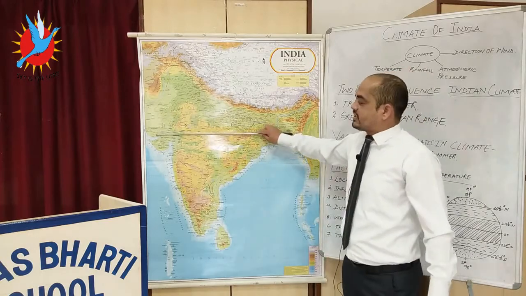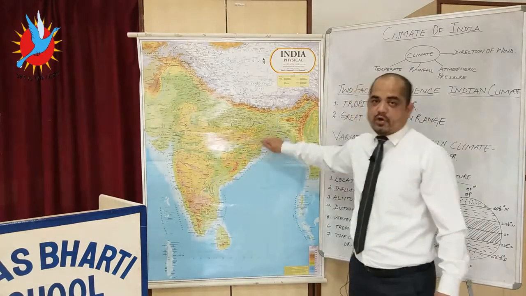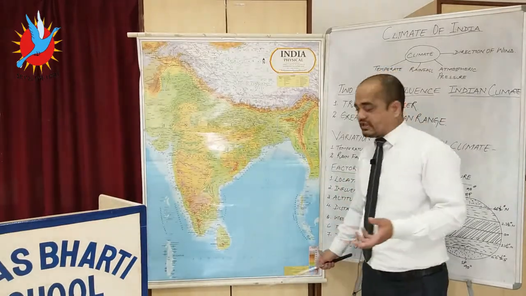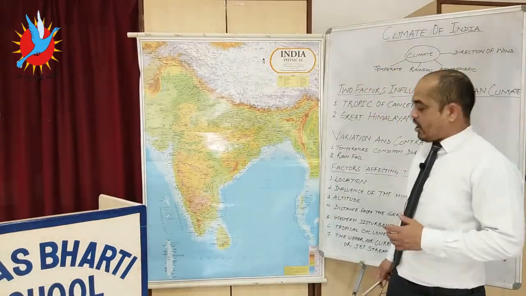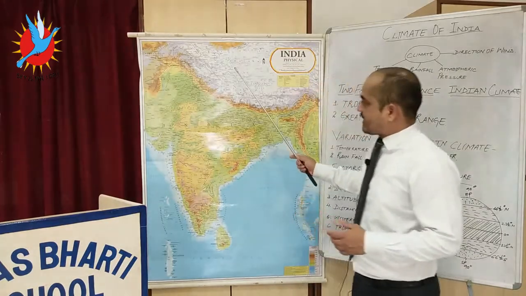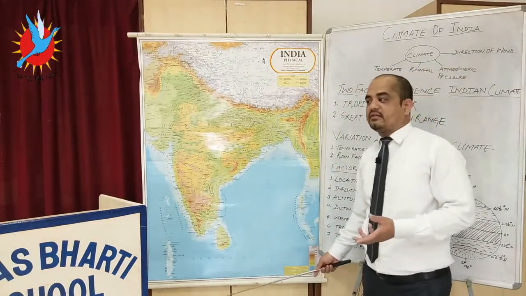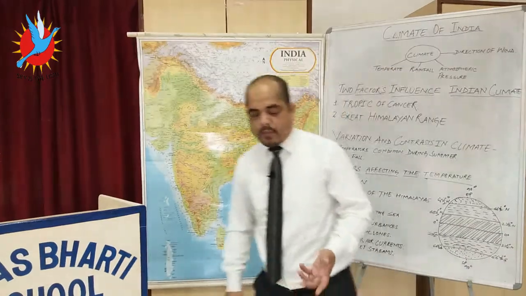The area which lies toward the southern part of the Tropic of Cancer is known as the tropical zone, which lies near the equator. According to this, the northern part receives a continental type of climate and the southern part receives the tropical type of climate.